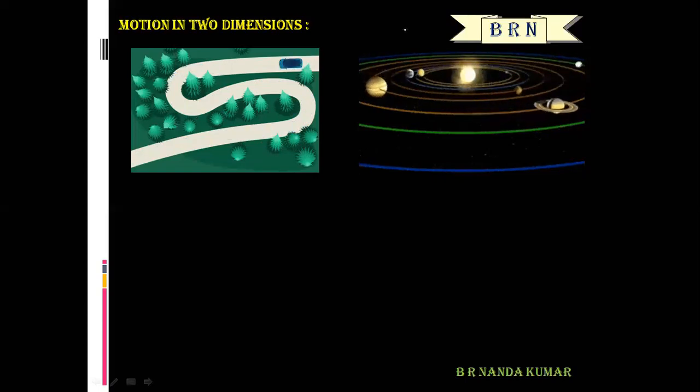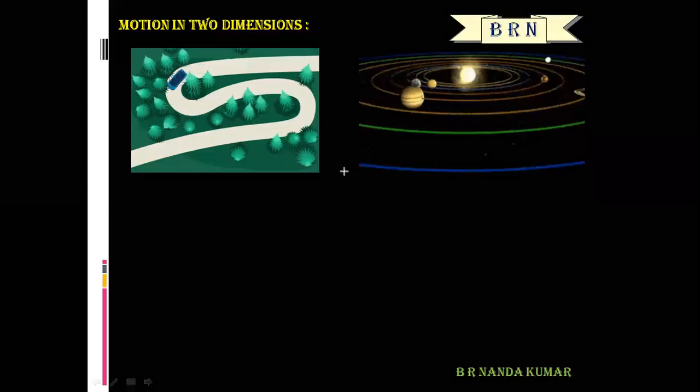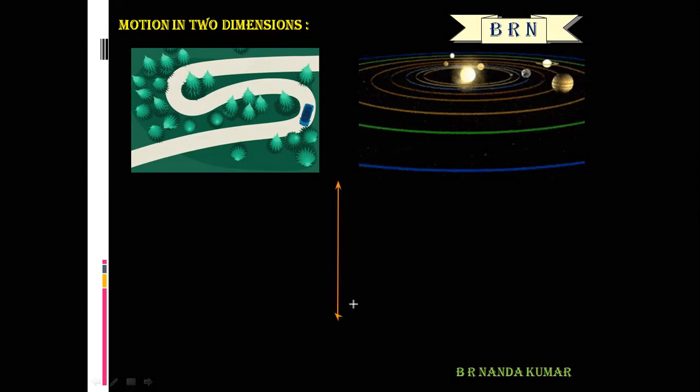In two-dimensional motion, the particle moves in two different directions at the same time. So just consider again three axes: the x axis, the y axis, and the z axis.